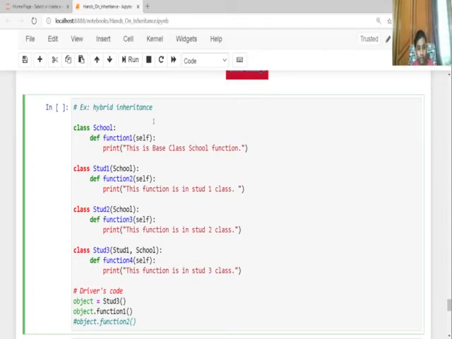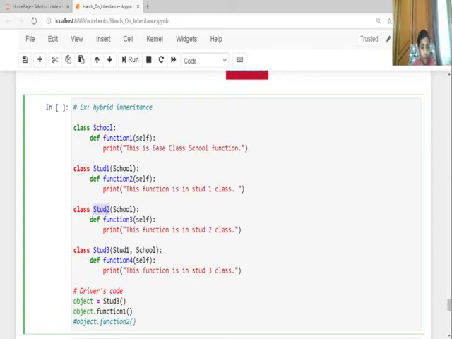So here let me say, the first inheritance happening in hybrid inheritance is single level inheritance, because see right here, student1 is simply inheriting from school, so it is single level inheritance, same as student2. But second is hierarchical inheritance, because 2 classes inheriting from 1 class is called hierarchical inheritance.